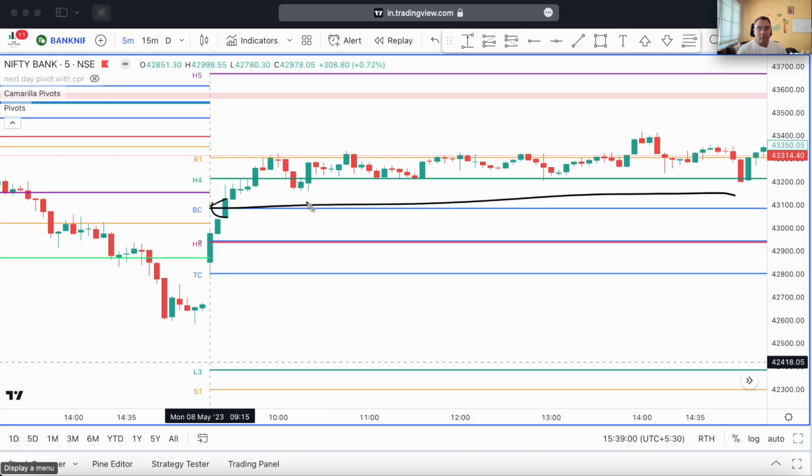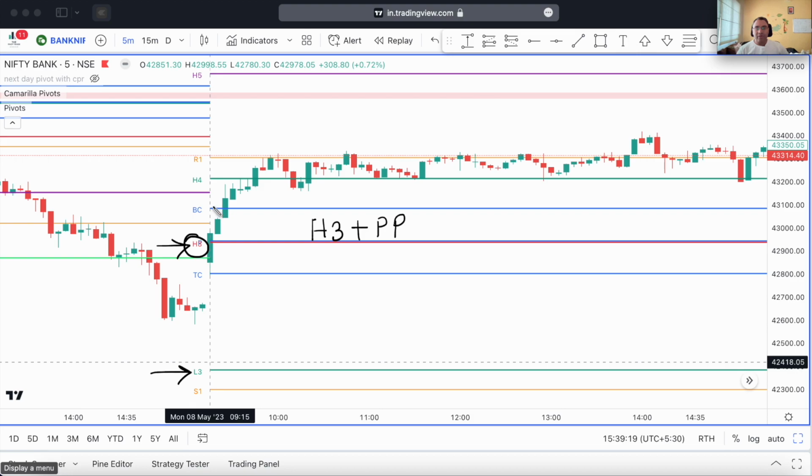So any open below the top central pivot, and we will look to sell where this would be the best place to sell. H3 plus PP, that is the third level of Cambrella. H3 and the PP, which is a confluence area, and you can see L3 is here, and you can see that BC is right here, and the next resistance if price went up was the H4 pivot, and the last resistance was going to be the R1 pivot.